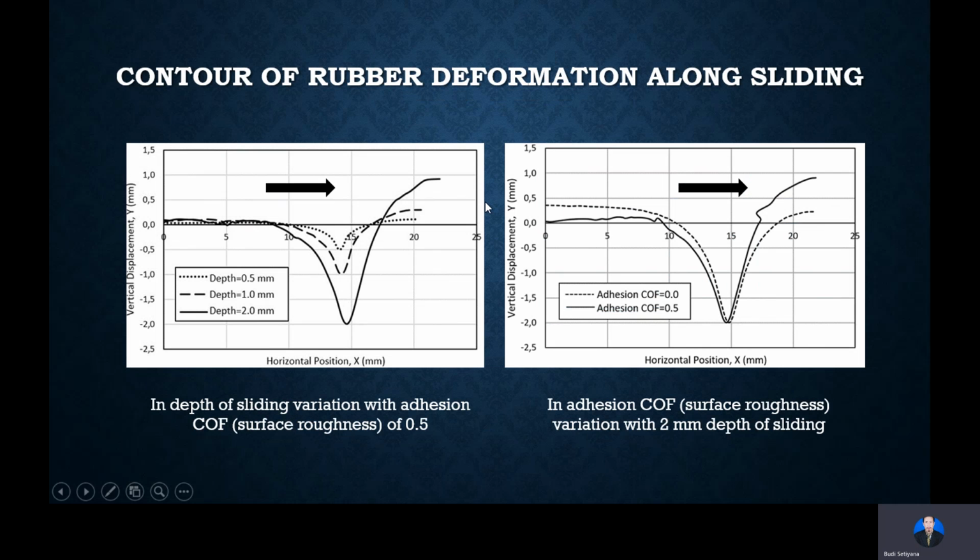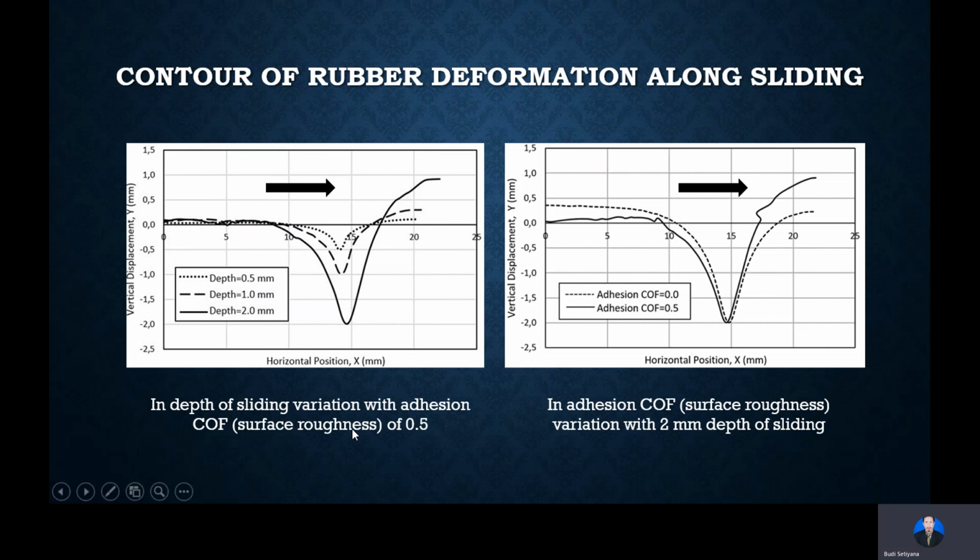This is the result about the contour of rubber deformation along sliding, where the direction of sliding is to the right. The left side shows the depth of sliding variation: 0.5 millimeter, 1 millimeter, and 2 millimeter. It is shown that the right side of the rubber surface is higher than the left side.